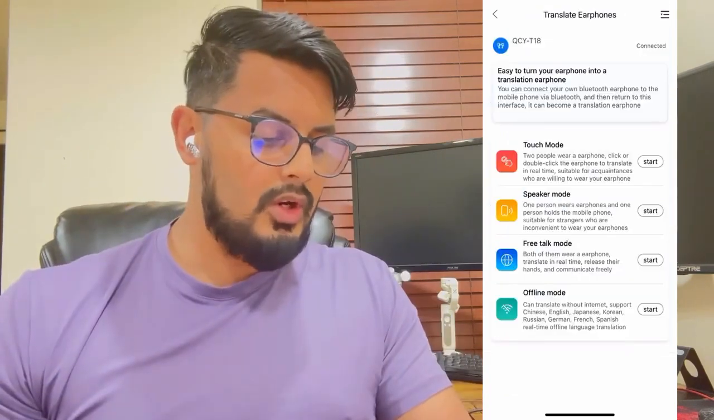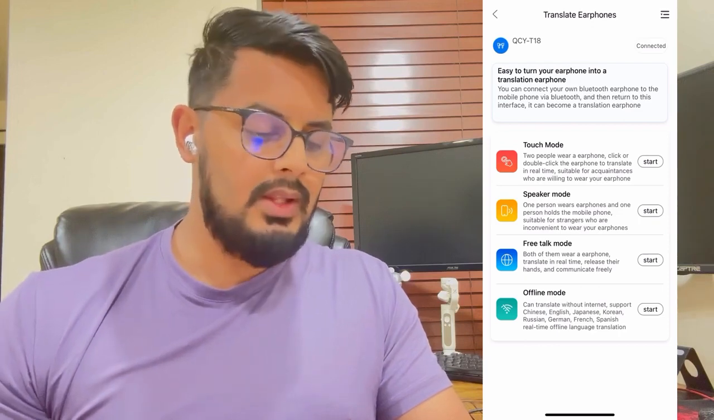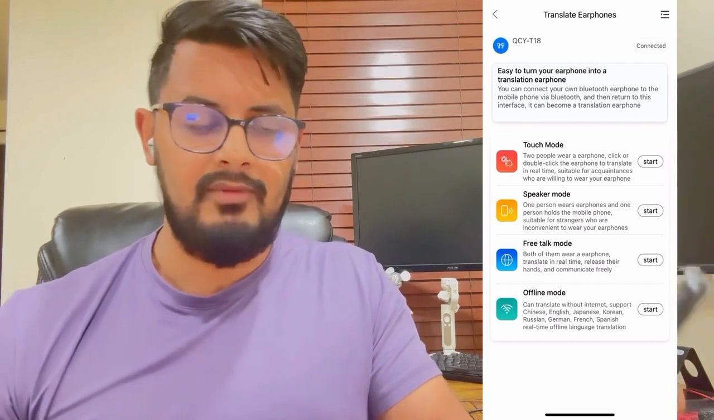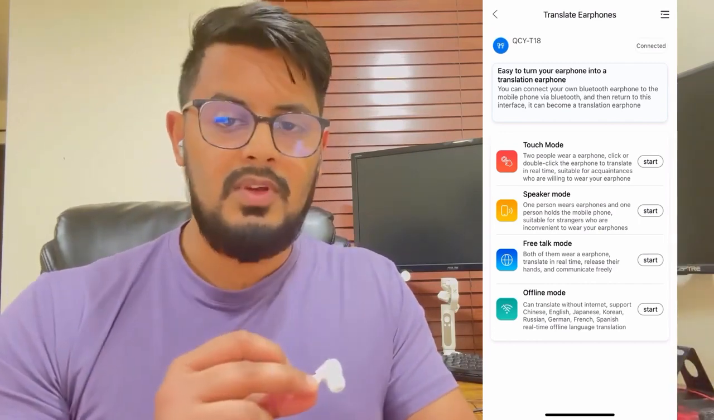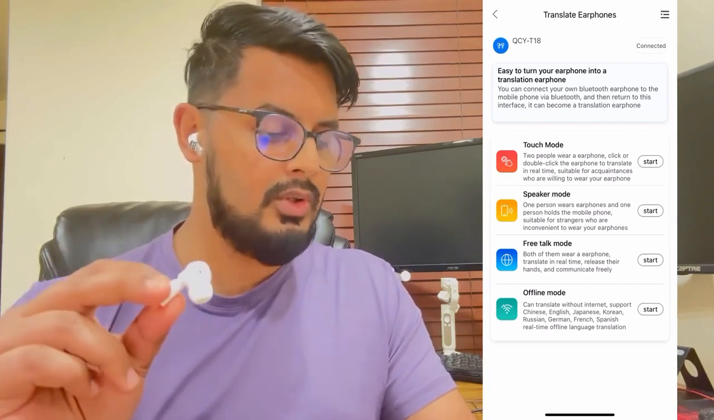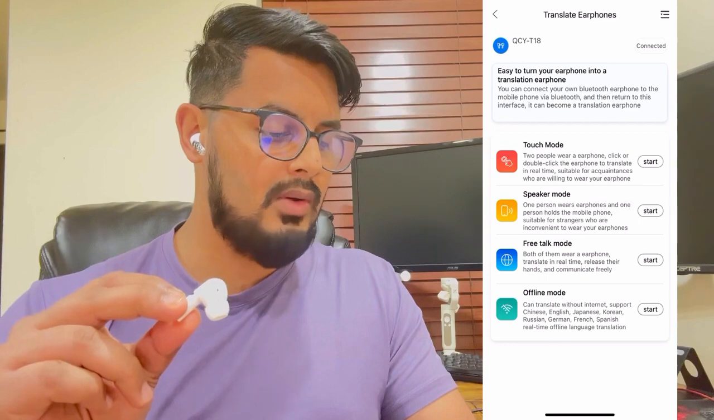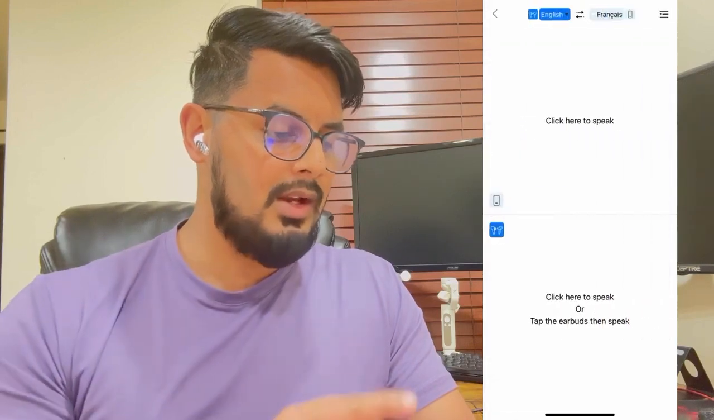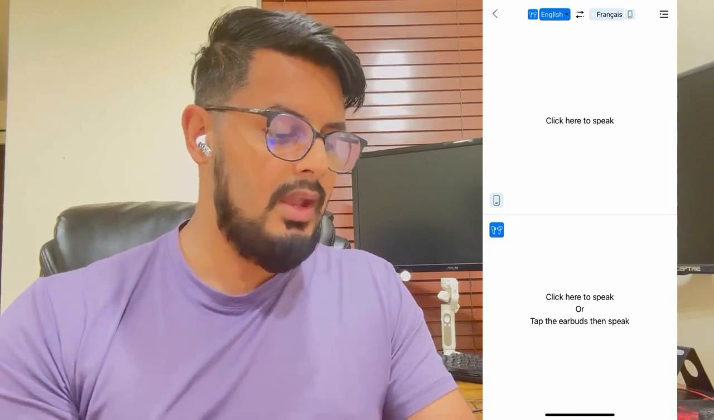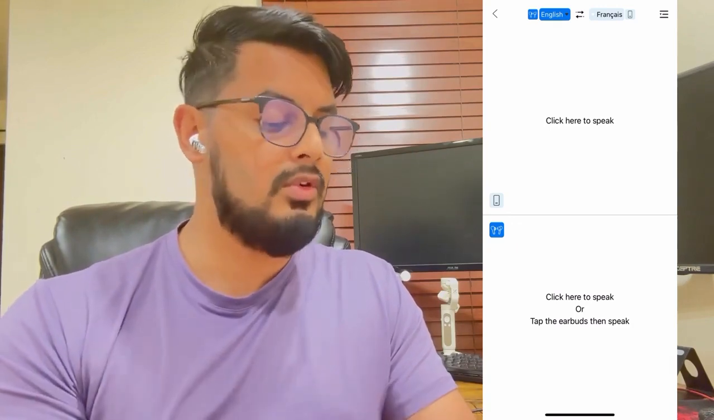So the next one we are going to go over is the speaker mode. And the speaker mode is where one person wears the earphone and the other person will have the phone. And it is a nice feature that they have because I personally don't like to share my earphones with somebody else because this is for my personal use. So if we go into our speaker mode, you can see that I have my language for my earphone set to English, and for my phone, I have my language set to French.